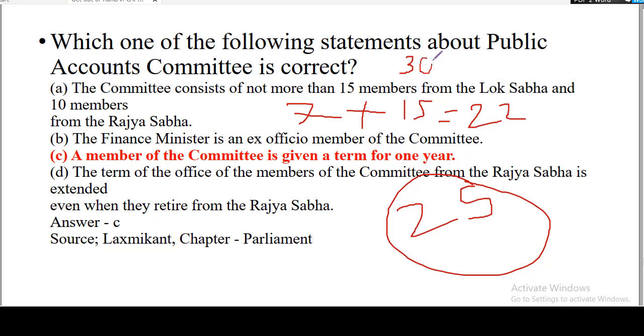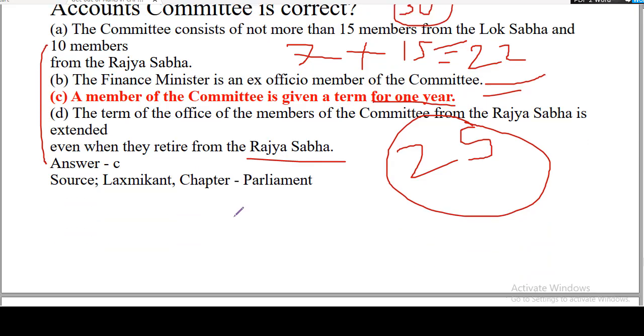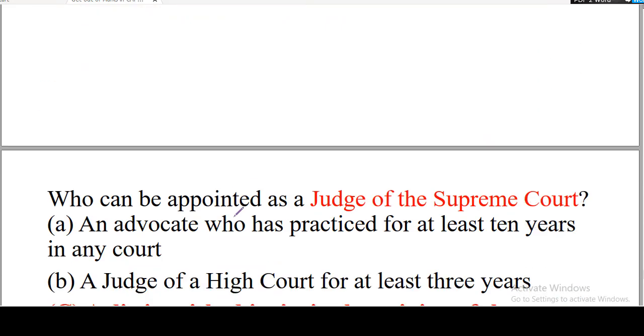So the largest committee is the Estimates Committee, which consists of 30 members, and all other committees are usually of 7 plus 15, and the total is 22. So 15 are from Lok Sabha and 7 from the Rajya Sabha. Now here we have option that is correct. A member of the committee is given term for 1 year, and all other options are wrong, because the term of the office of members of committee of Rajya Sabha is extended even when they retire from the Rajya Sabha. This is illogical. Okay. And we have here the term is 1 year. We know this. Okay, this is very generic, and it is very standard. Okay, so let us move to the next question.